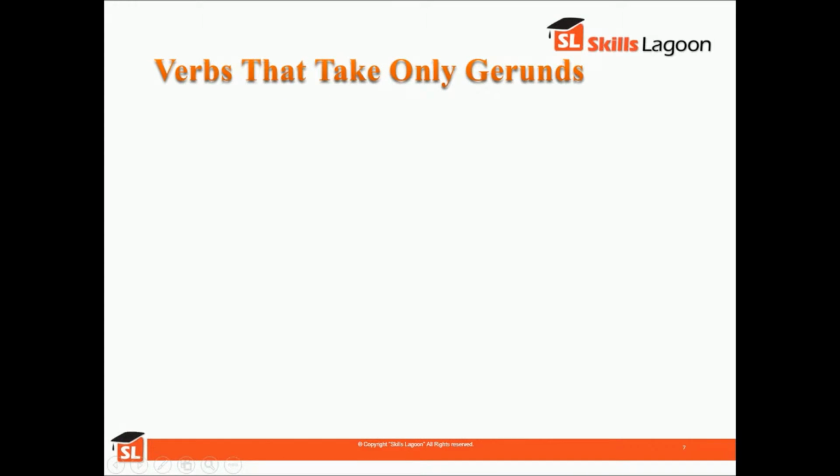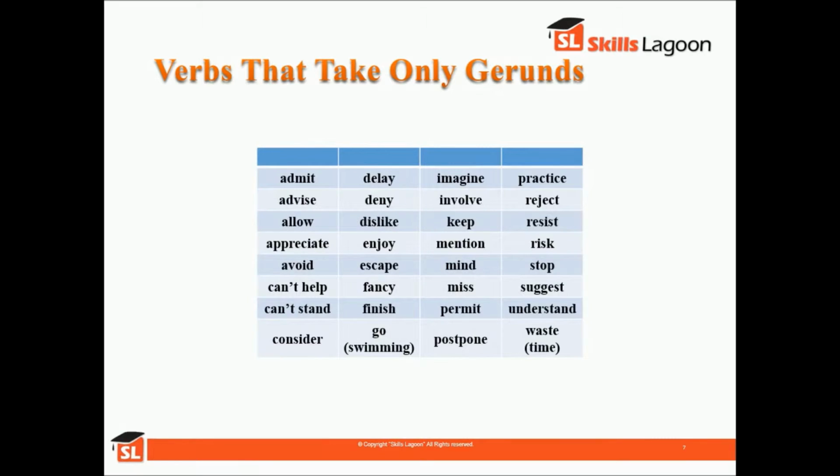So now which are the verbs that take only gerunds? This is a list of verbs which take only gerunds, like admit, delay, imagine, practice. Please go through this list once. Now there are some examples to use these verbs. For example, stop shouting. Jim admitted robbing the bank. Do you enjoy playing tennis? She couldn't help laughing.